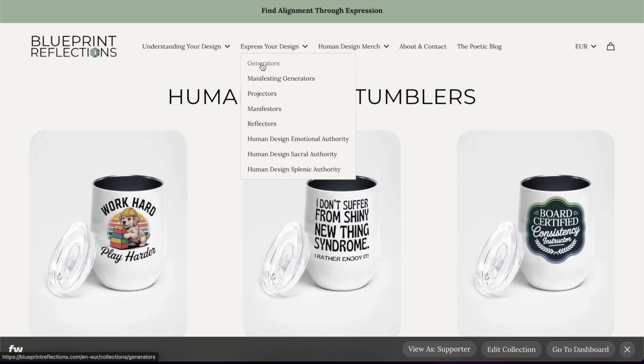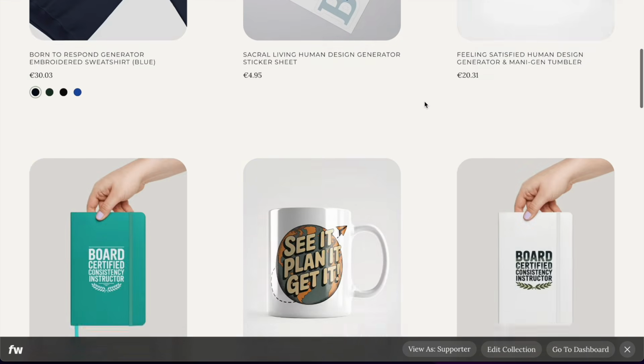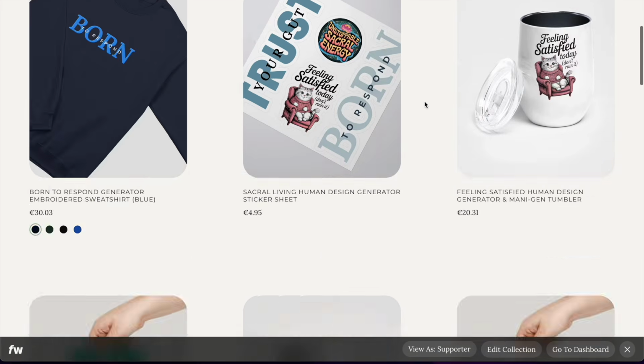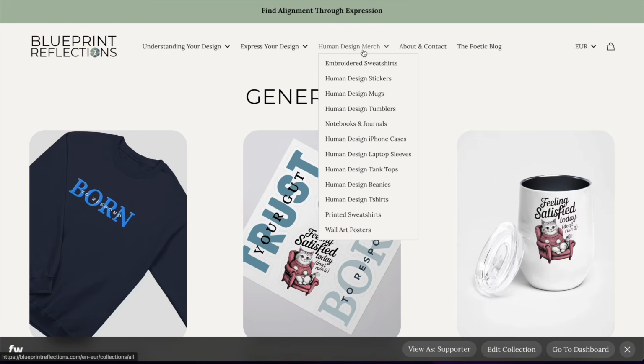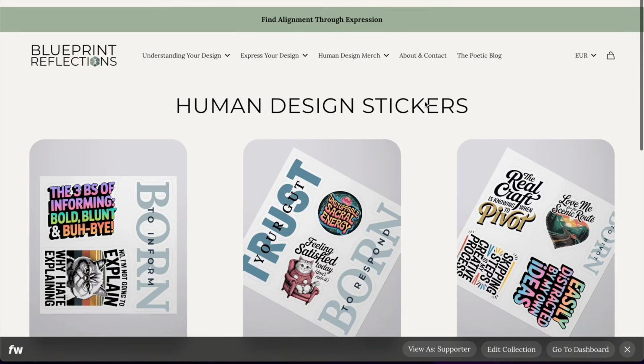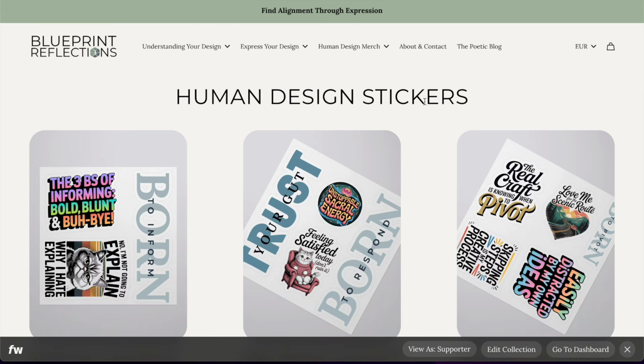In my case, this is human design, so I have designs made for human design generators, and here you will see a mishmash of products, but the niche is the same one, the audience is the same one. But if I'm going to go to human design stickers, I can see stickers made for different types of designs.